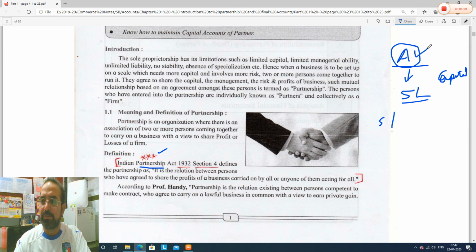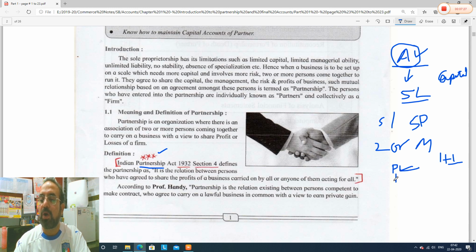If Mr. A is doing that individually, that will be called sole proprietorship. You are aware of that. Now for example, there are 2 or 3 people, 2 or more people, when they come together for doing business, that will be called partnership. Remember that. Only one person cannot do partnership. For partnership you need 1 plus something, except 0, 1 plus 1 for example. So then only you can start partnership.